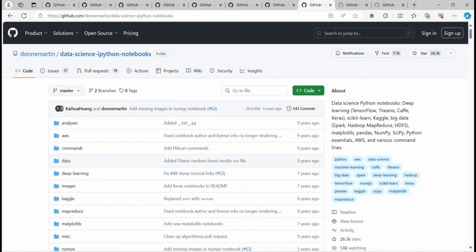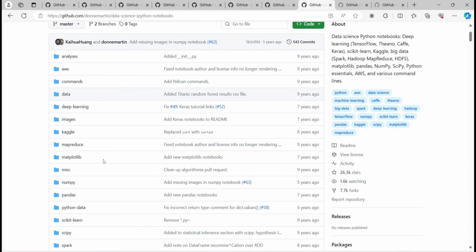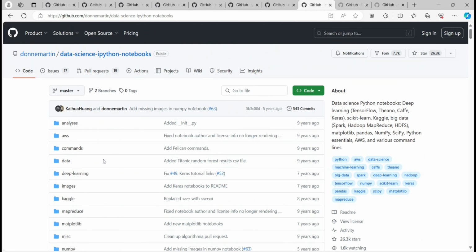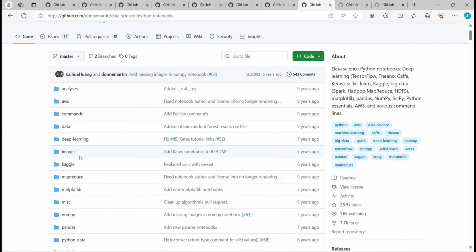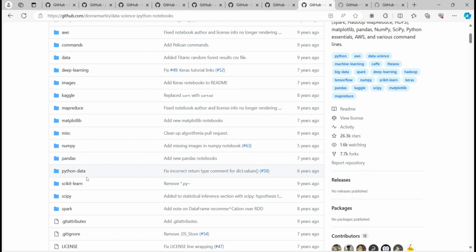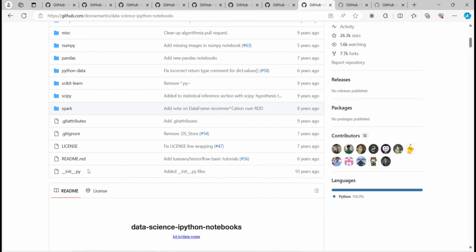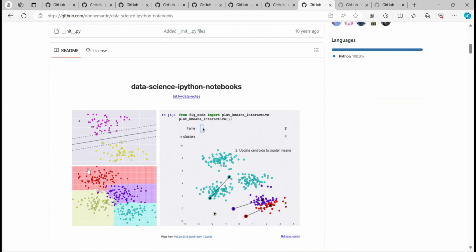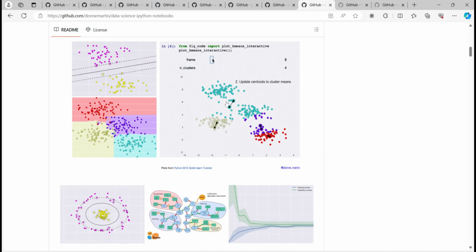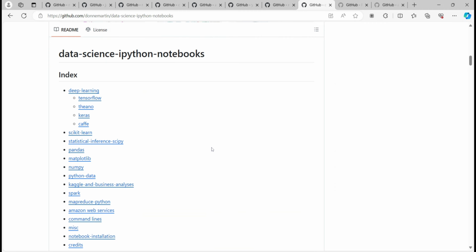So it is by Don Martin. Okay, so this is also a pretty old GitHub repo, as you can see, 9 years, 7 years long back. But they have listed very good resources like analysis, AWS, deep learning, Kaggle, Matplotlib, Python, Pandas, all the things that are needed to get into data science or work in projects related to data science. So you can just explore a bit.